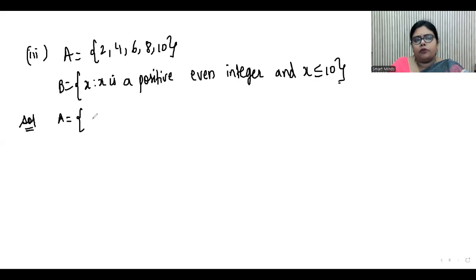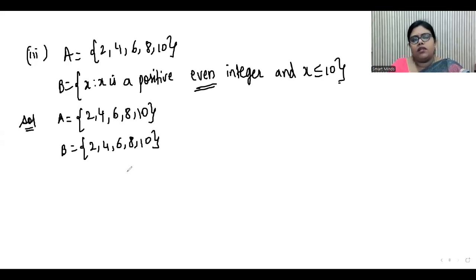So let us write both of them in roster form. A is 2, 4, 6, 8, 10 and B are all positive even integers up to 10. So that is also 2, 4, 6, 8, 10 because he has clearly mentioned even integer. So even numbers are the numbers which are divisible by 2. So you can say that A is equal to B, or you can say A and B are equal sets.